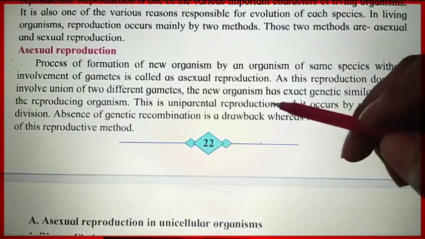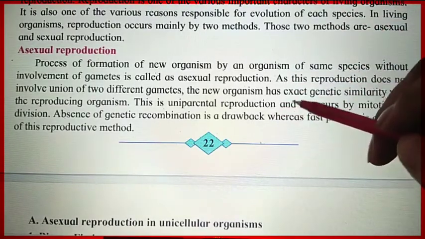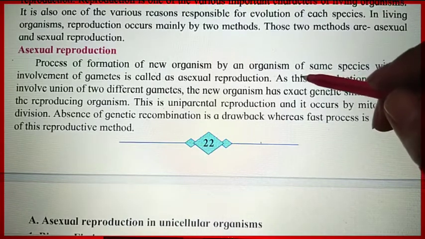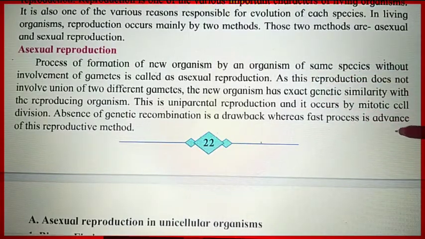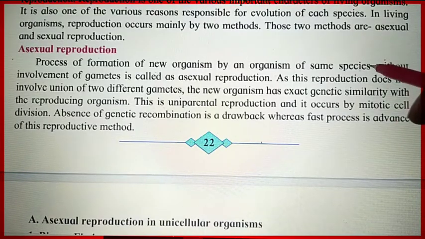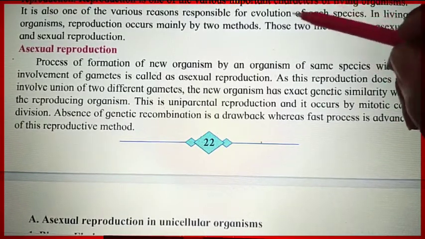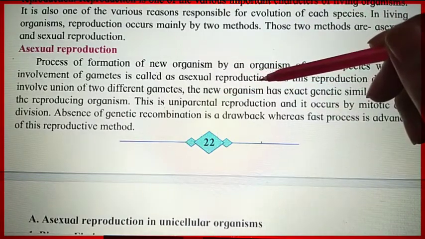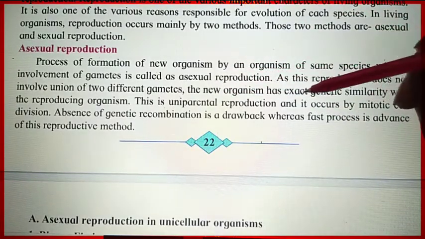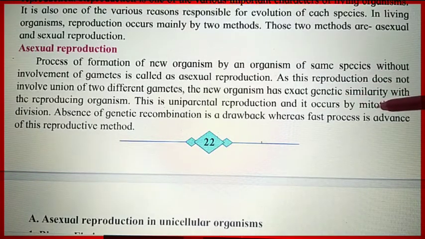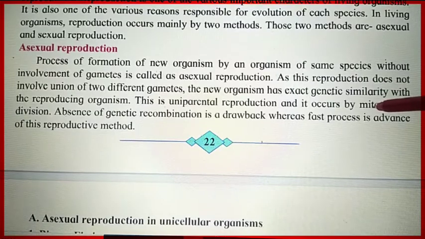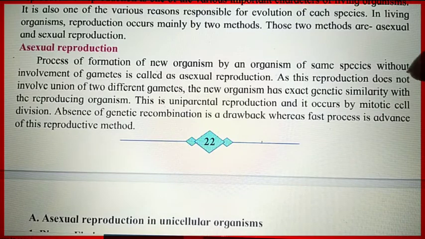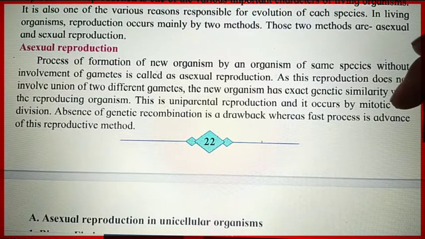This is uniparental reproduction, and it occurs by the mitotic type of cell division. Absence of genetic recombination is the drawback, whereas the fast process is the advantage of this reproductive method.